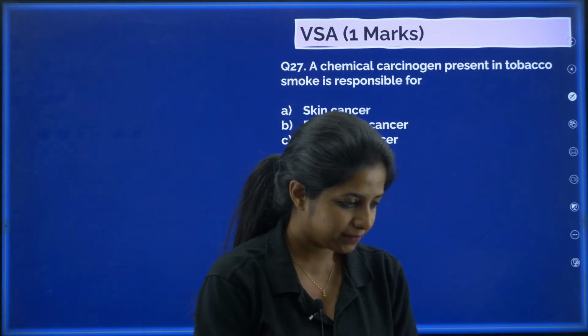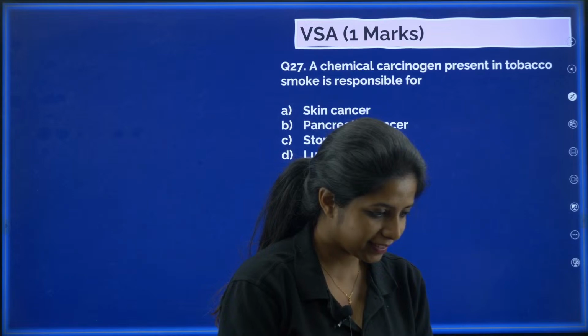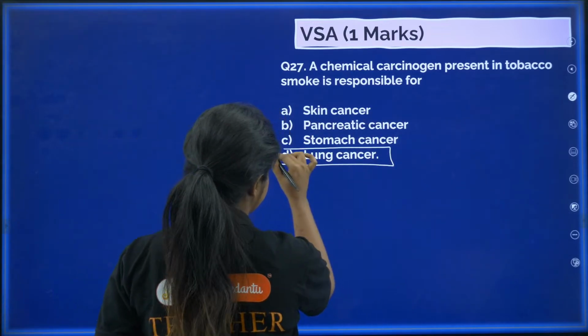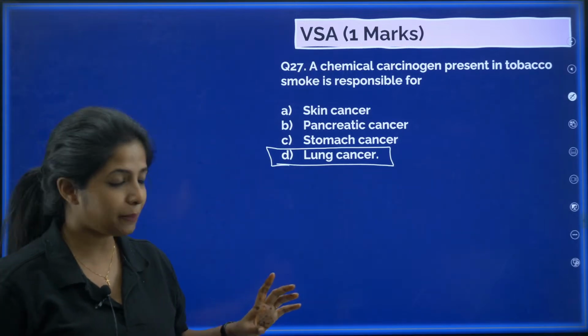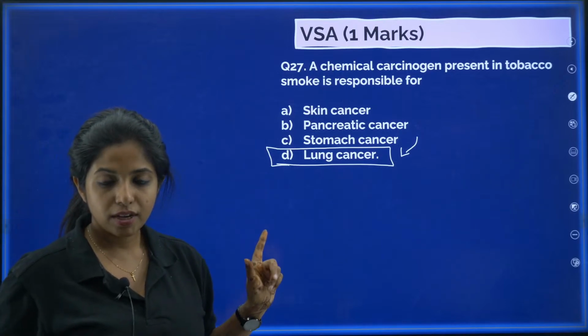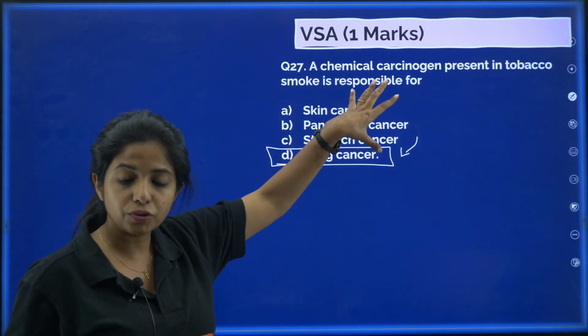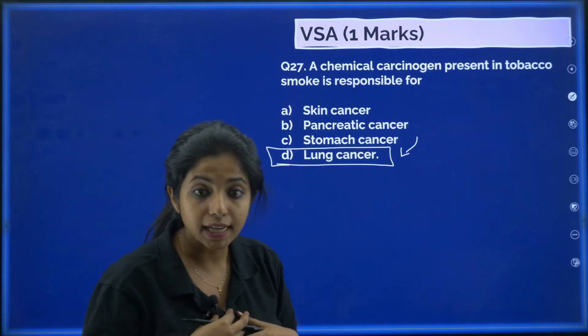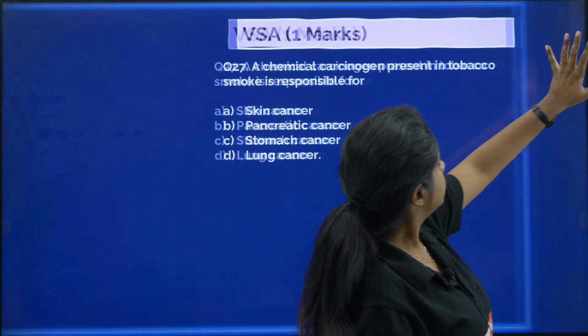Okay. Yes, all of you are saying D, and D is the correct answer. Now over here I am not naming anyone because we want to move ahead with the next question. Okay, so whatever chemical carcinogen is there in the tobacco, whenever someone smokes tobacco, it is going to cause lung cancer.